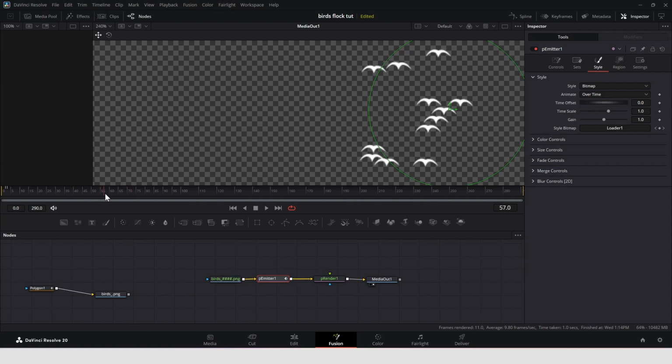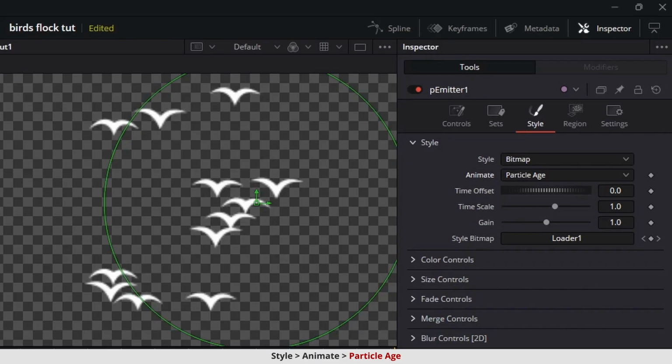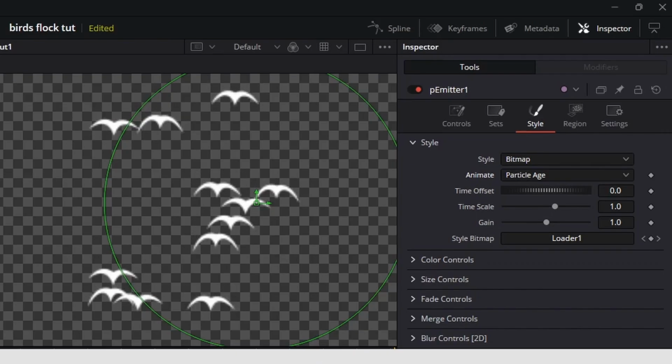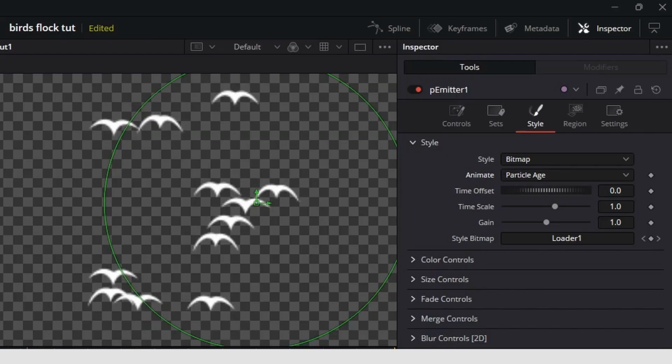Currently, all the birds flap their wings at exactly the same time. If you set the animate setting to particle age, it will offset the bird's animation according to their first frame when the bird was created. And because we moved 2 frames forward when we added a key earlier, we get 3 variations, 1 group of birds for each of the frames from 0 to 2. This adds a slight variation to the animation.